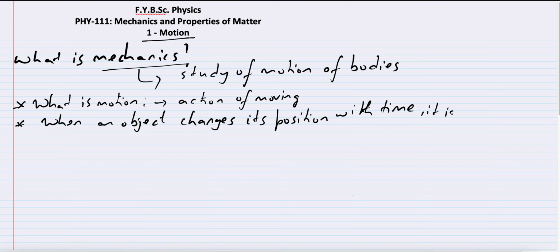It means the object is said to be in motion. So what is the statement that we have written? Let us just discuss it a bit.